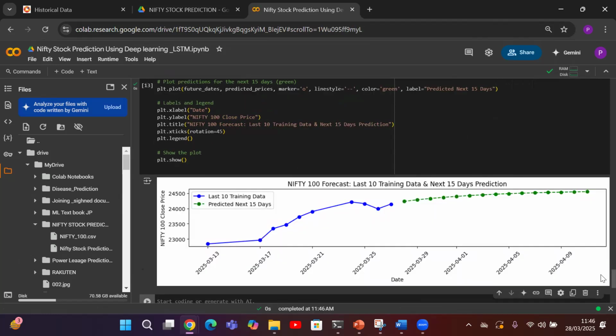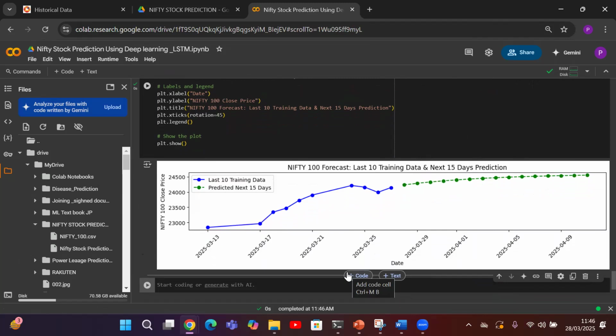Let's execute this. You can see a beautiful picture. We have blue color for the last 10 days of training data, and green for the next 15 days of predictions. We have a beautiful prediction. We are not sure whether this is going to be very accurate, but LSTM makes a decent prediction based upon the data we have given. This is Nifty 100 data.